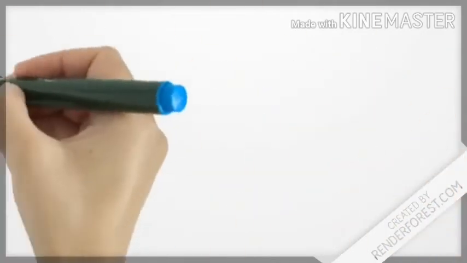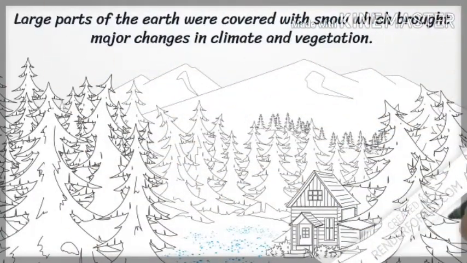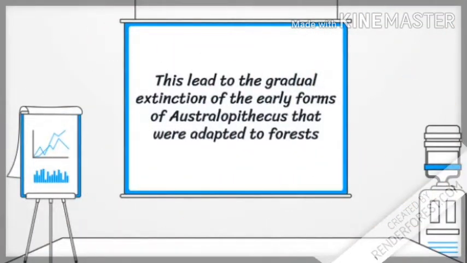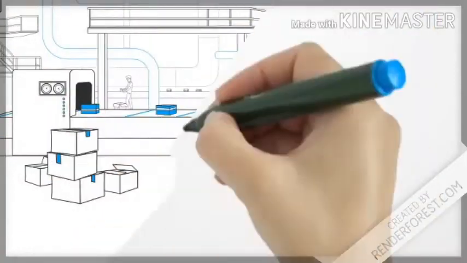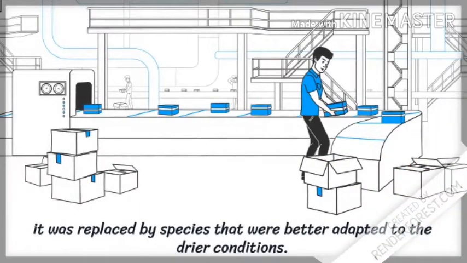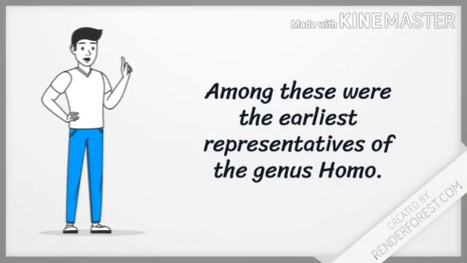Now, because of glaciation, there will be certain changes in the temperature. We can easily see that large parts of the earth were covered with snow, which brought major changes in climate as well as vegetation. And because of this glaciation, there was a gradual extinction of the early forms of Australopithecus that were adapted to forest, but they were replaced by a better species who were better adapted to drier conditions. So among these new species were the earliest representatives of the genus Homo.